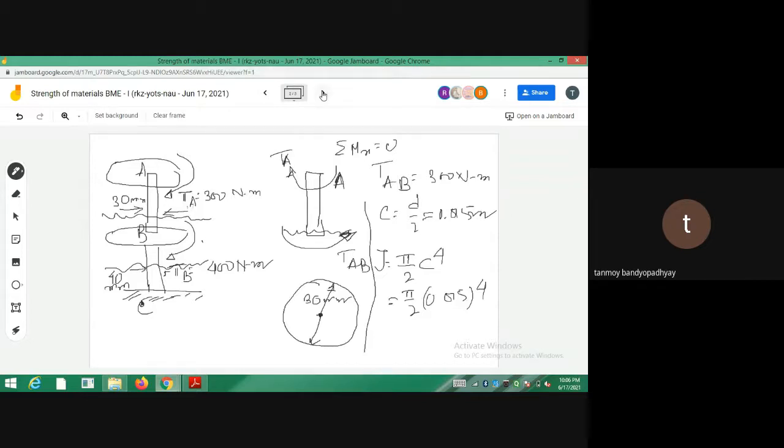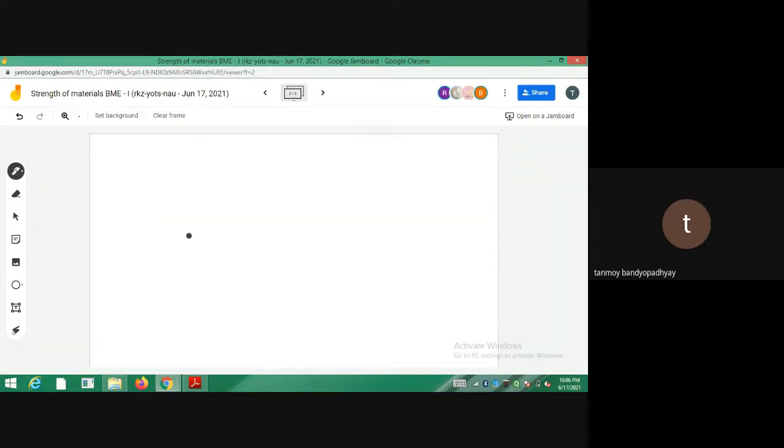So what will be the equilibrium of the top part? For the top part I am drawing it. This is the part A. So at A there is a torque, and this is TA.